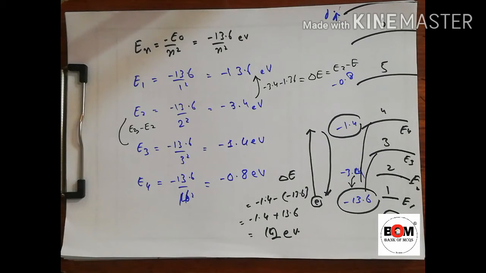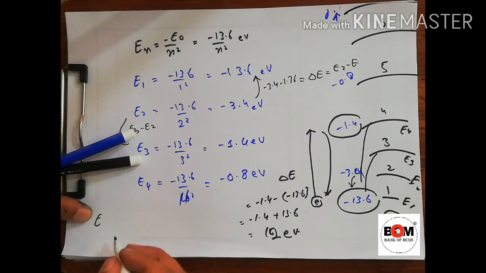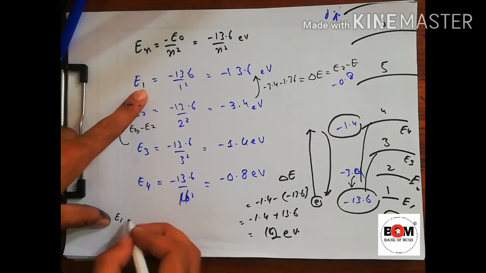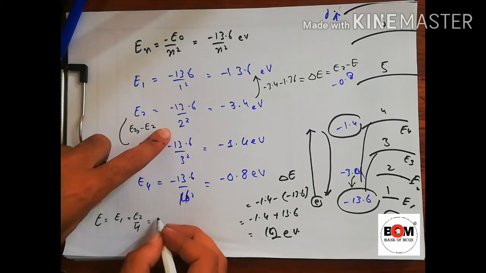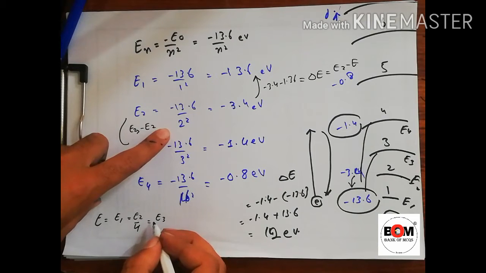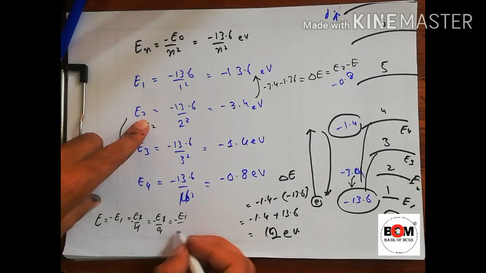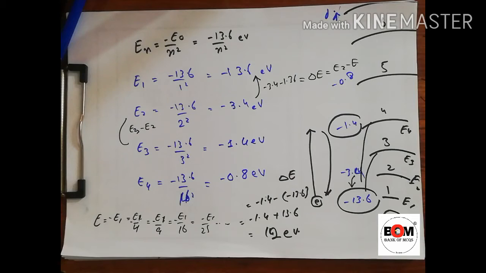So this was about the energy. Now we can also say that the energy of a shell is equal to what? E1, that is minus 13.6, and the second shell energy is E1 divided by 4. The next shell energy is E1 divided by 9, then E1 divided by 16, and so on, E1 divided by 25 and so on. So this was about the energy.